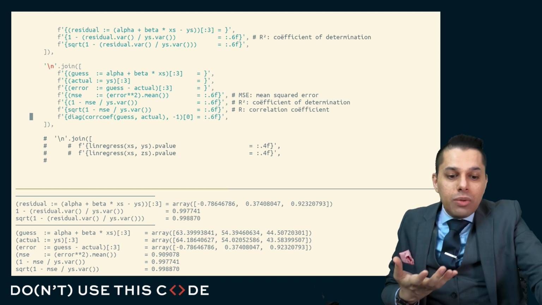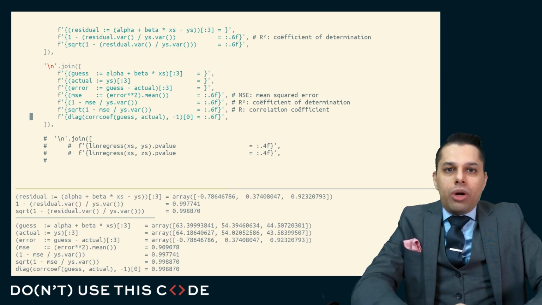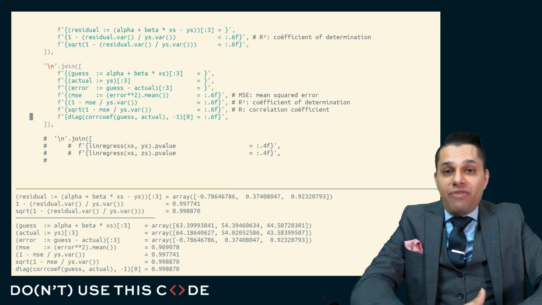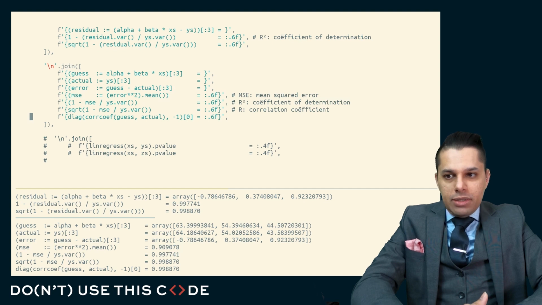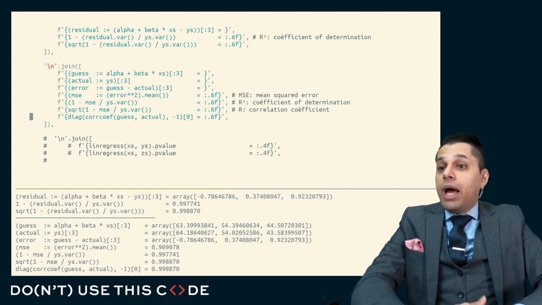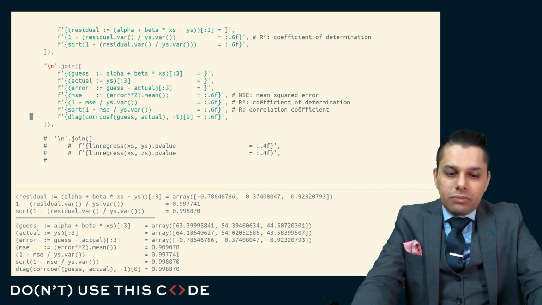And so you can say, oh, my model had an R or an R squared of 0.99. Sounds like a pretty good fit. In fact, we can say this particular model accounts for 99% of the variance between the guesses and the actual. And that sounds pretty good to me.